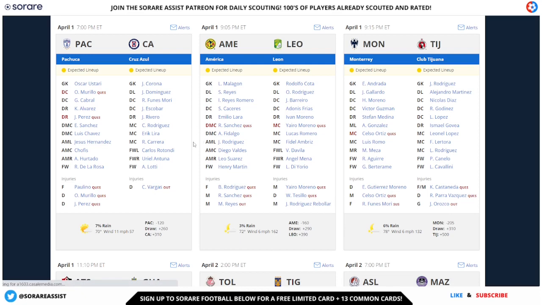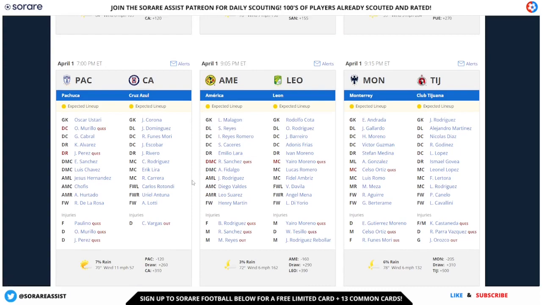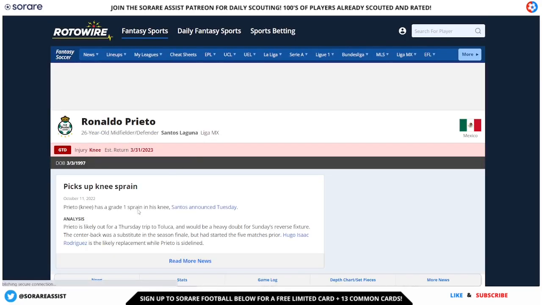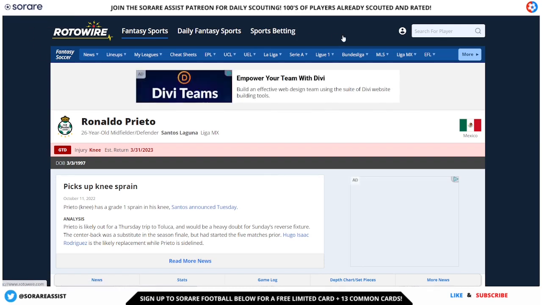They're probably not the best out there, but they are still a good source to refer to when you are looking at those lineups. Another thing that I like as well is if there's a player questionable or anything like that, you can click on that player and that's going to give you a quick analysis of what the injury is and where that news has come from as well, which is also very useful when doing your research.